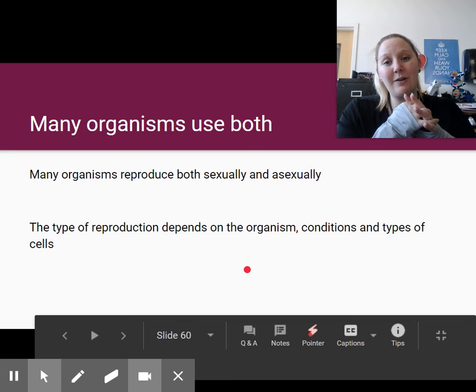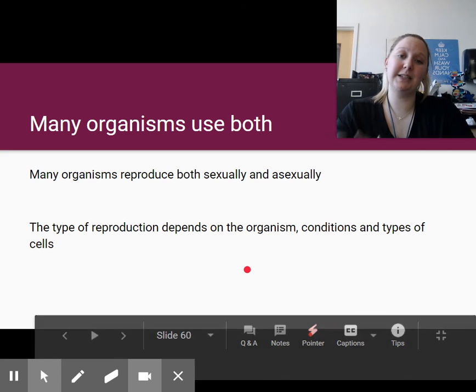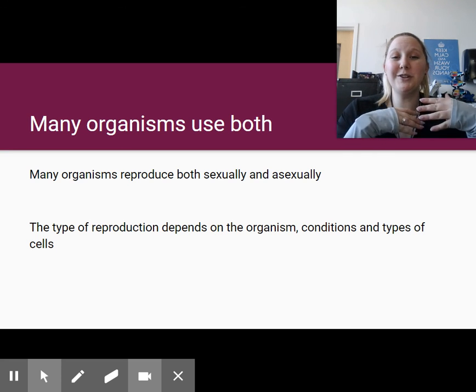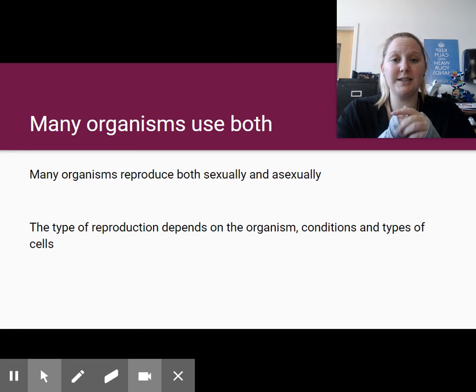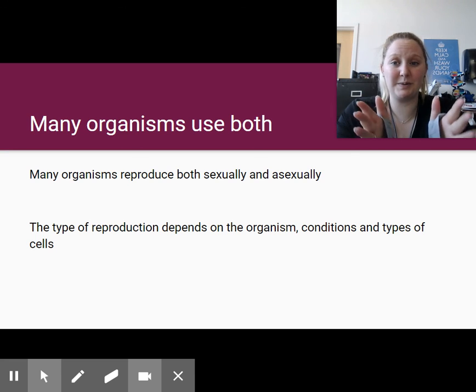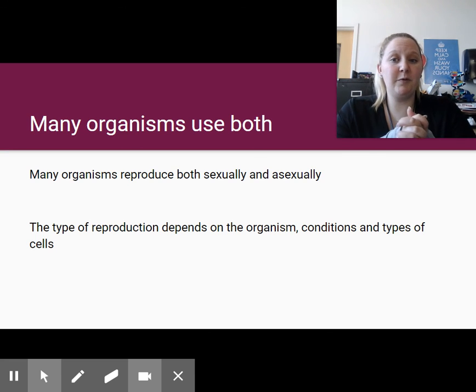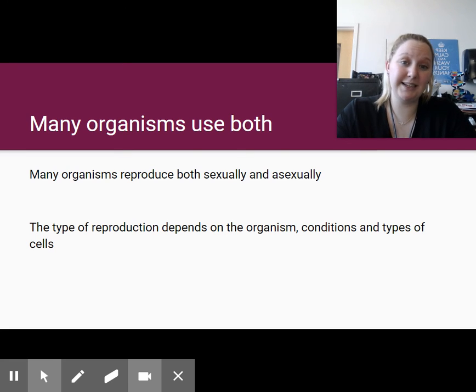Many organisms, however, use both asexual and sexual reproduction. Humans are not one of those. We are not really able to do asexual reproduction just by ourselves. The type of reproduction used by organisms that can use both asexual and sexual reproduction depends on the organism, the conditions, and the types of cells that are involved.